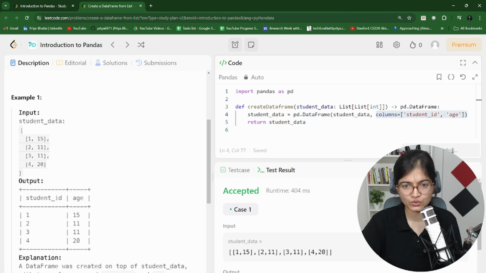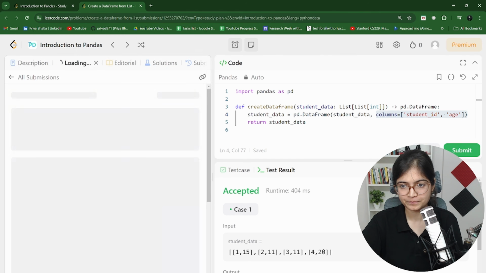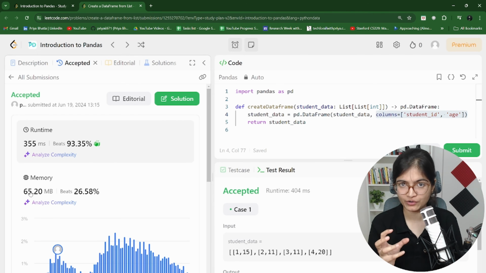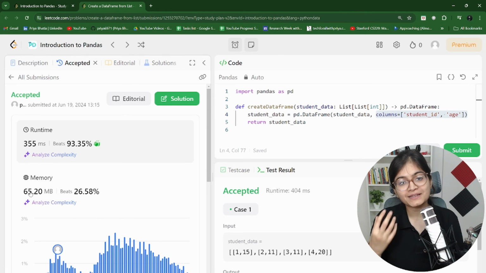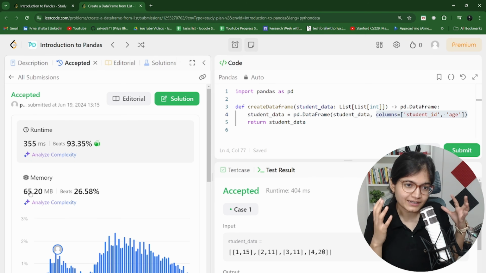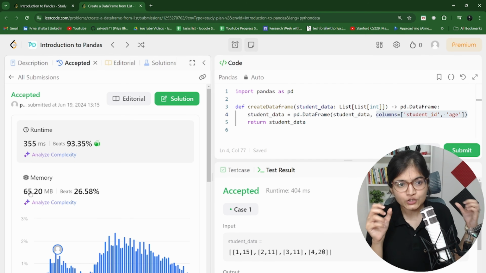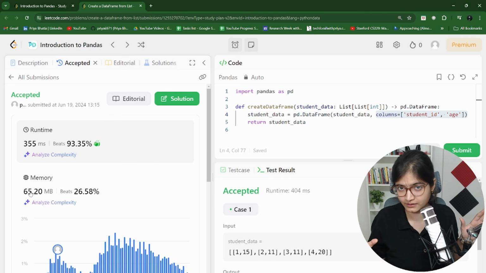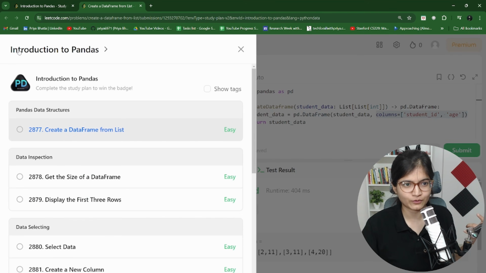Once you submit this code, you will see that it is accepted. This is what you have to make sure of: whenever you are doing any question on the LeetCode platform, first of all, you have to run the code. Once you run it, it might be the case that for that specific test case your code is accepted. But when you submit the code, multiple test cases will run internally. So you have to make sure this code runs for all the test cases. That is very, very important. Now let's jump to the second question. It is, I think, very easy.